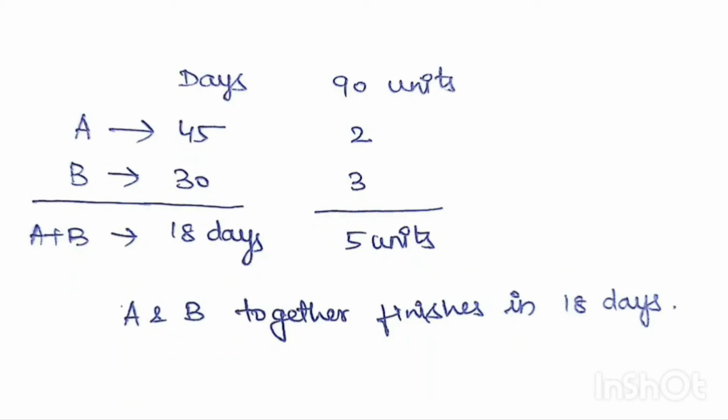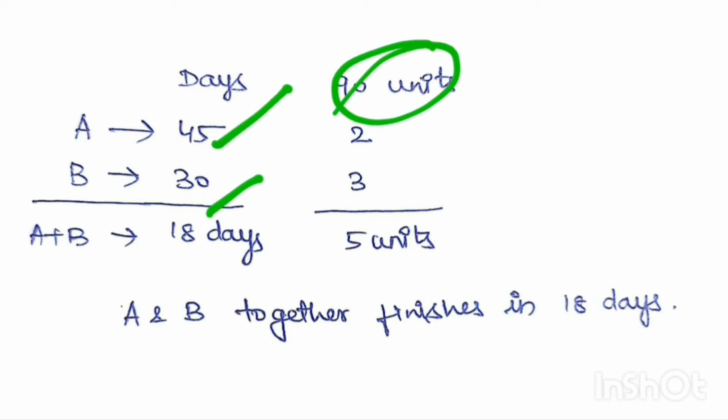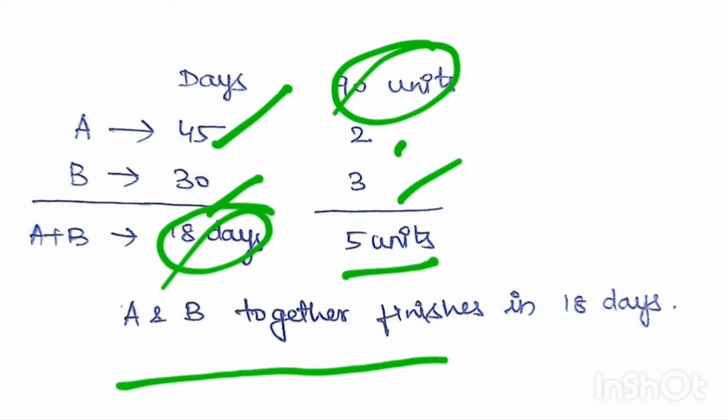Now here is the answer. A finishes the work in 45 days and B finishes it in 30 days. We are assuming 90 units. So 90 divided by 45 is 2, 90 divided by 30 is 3, and 2 plus 3 is 5 units. 90 divided by 5 is 18. A and B together finish the work in 18 days.